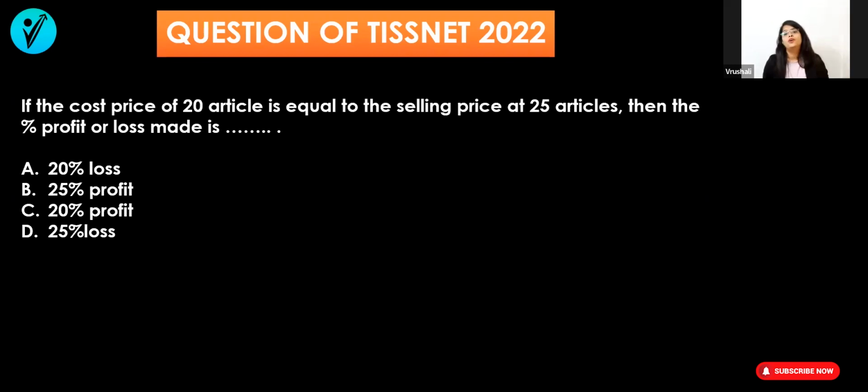So this is what you have to take care. We have to see whether there is a profit or a loss. And in this question, the answer was option A, that is a 20% loss. So this is the silly mistake which you make in the exam, which you have to avoid. So it is really important. I hope you have understood this third technique.